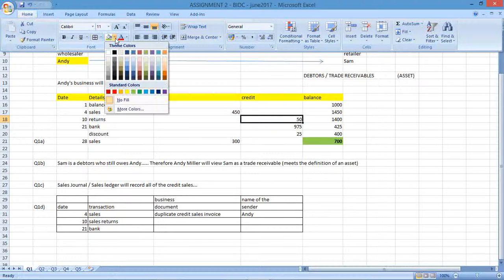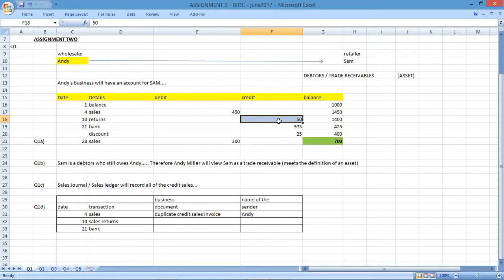If you look at this, you can see that they've credited Sam's account. So if they're crediting Sam's account, they're going to be using a credit note. So they're going to have to issue the original and keep the duplicate. So again, duplicate credit notes. It's a duplicate because the original always gets given to the customer, and it's a credit note because we're reducing Sam's account and Sam is a debt to the business. Person sending the document would be Andy. Okay, name of person sending the document, that's the title for that heading. So that's the first two.